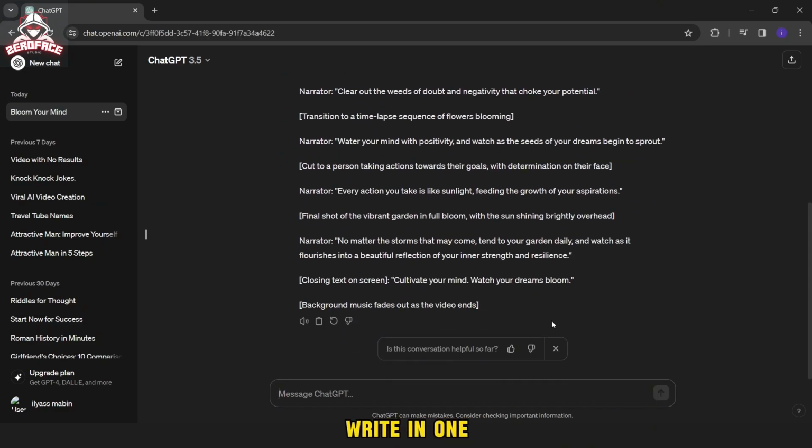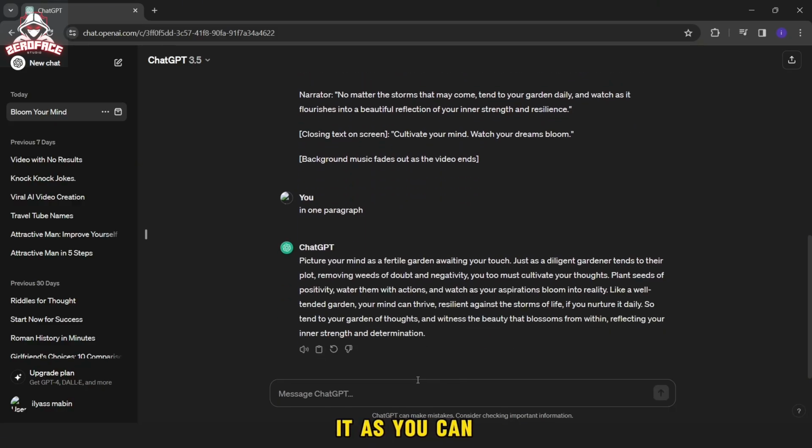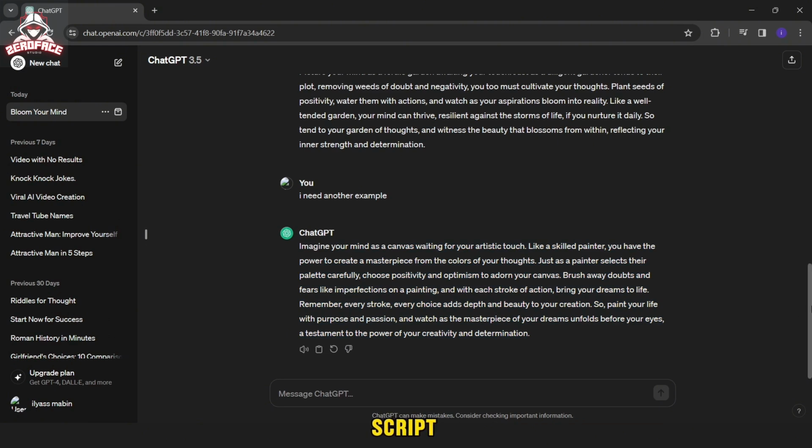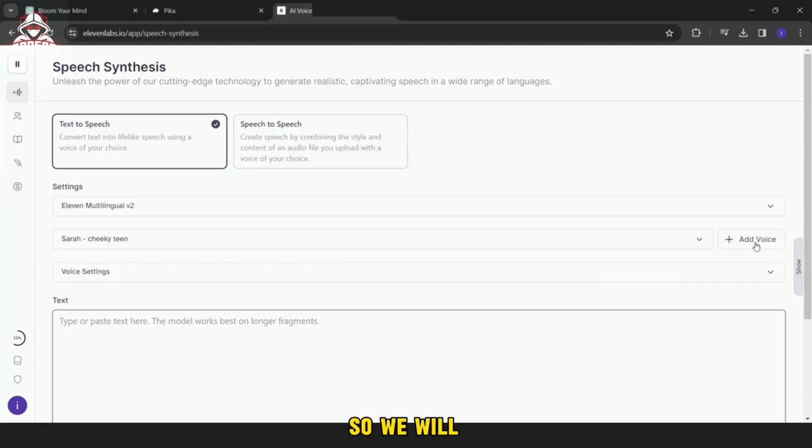And then we ask it to write in one paragraph without explaining the events. And here it rewrites it. As you can see, it has written a consistent paragraph. If you do not like this paragraph, just ask it, I want another example, and it will write you a new script.